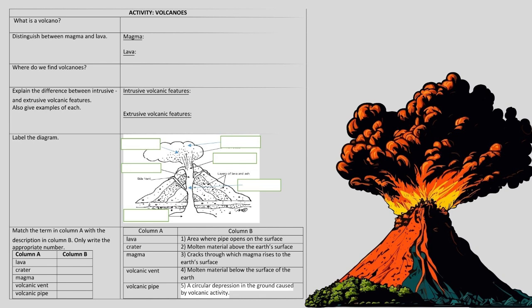Column B: 1, area where the pipe opens on the surface. 2, molten material above the Earth's surface. 3, cracks through which magma rises to the Earth's surface. 4, molten material below the surface of the Earth. 5, a circular depression in the ground caused by volcanic activity.